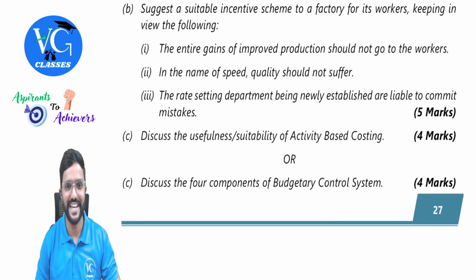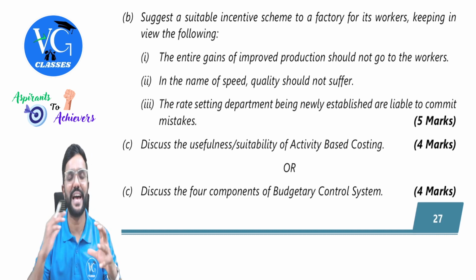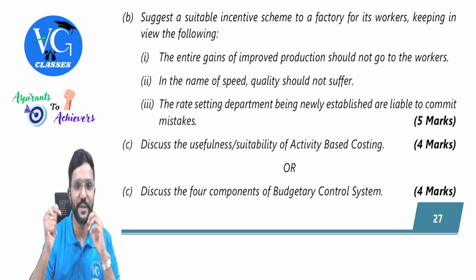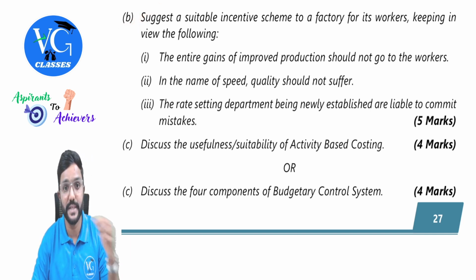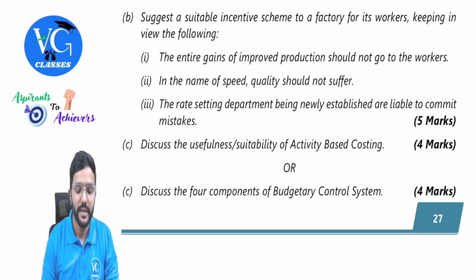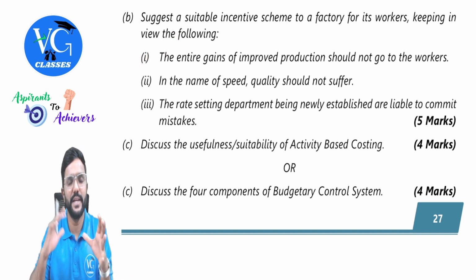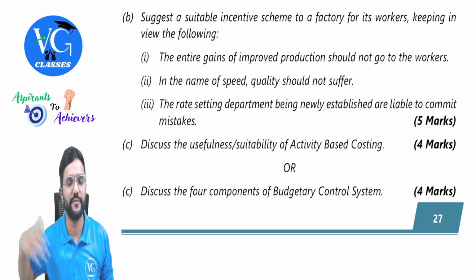B is an interesting question, guys. Actually theory, but you cannot answer it as theory. You need to do some analysis through an example. I will explain. Focus here. Suggest a suitable incentive scheme to a factory for its workers, keeping in view the following. One, the entire gains of improved production should not go to the workers. So you can either use Halsey or Rowan, because under both, for whatever time saved, will we give full pay for the time saved as bonus?